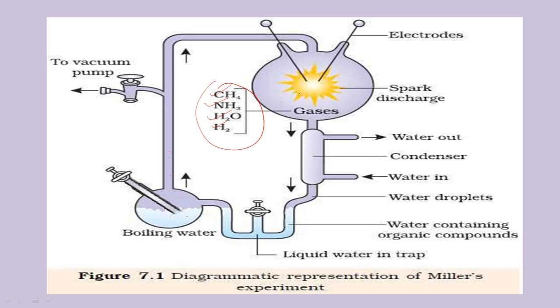So what did Miller find? Urey and Miller found that the hypothesis of Oparin and Haldane is true: in the primitive atmosphere, due to these gases, the high temperature and the presence of UV light, there is dissociation, and after dissociation there is reassociation, and this reassociation produces different types of non-living organic molecules such as amino acids.